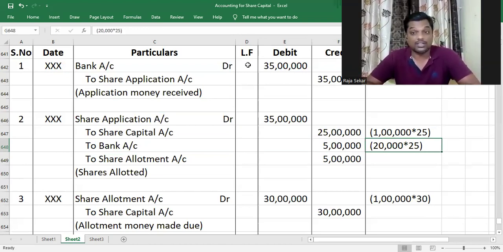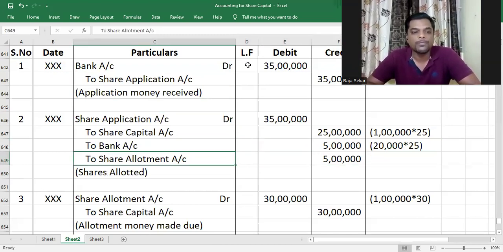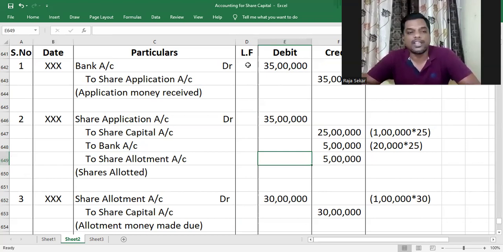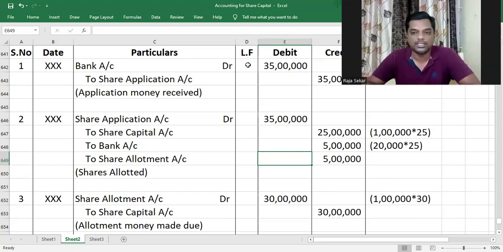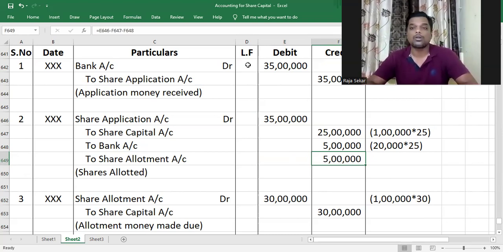So in this case, we have rejected 20,000 applications. So 20,000 into 25 rupees per application we received, that will be credited to bank account, and 5 lakh is therefore credited to bank account. The remaining is excess application money available on the 1,20,000 applicants who got 1 lakh shares, and that, as usual, will be taken to share allotment. Understood or not, my dear children?